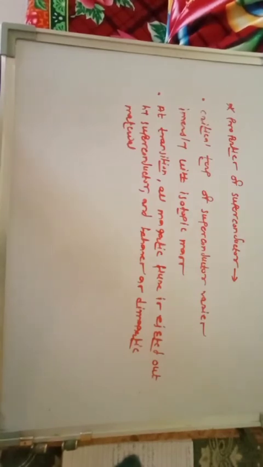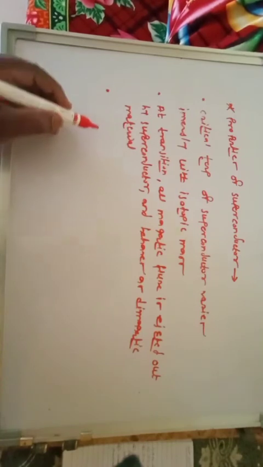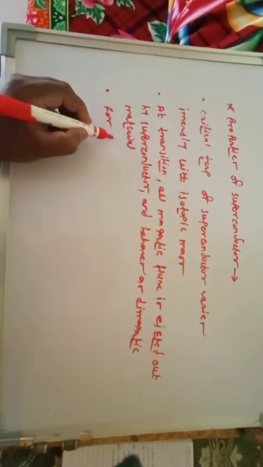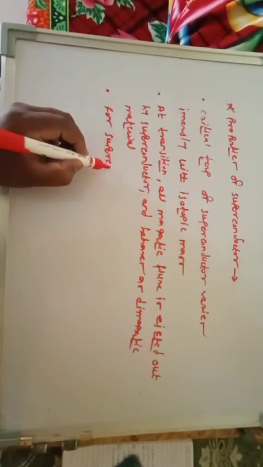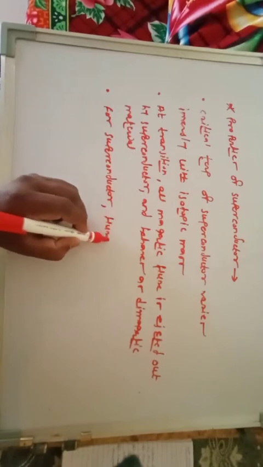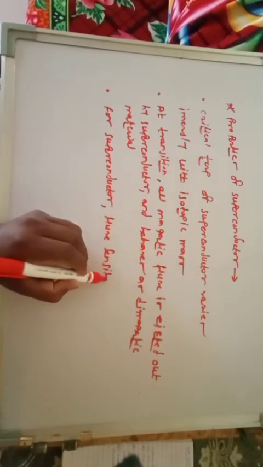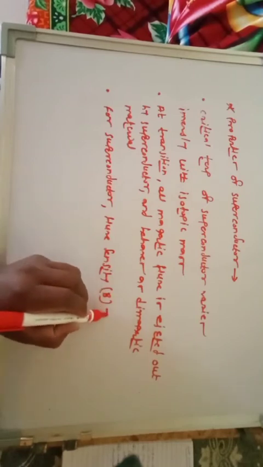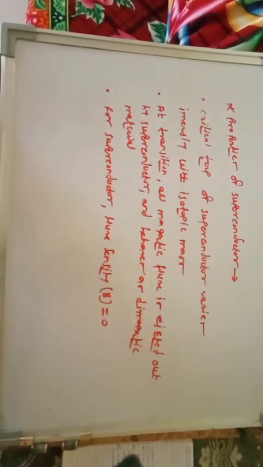For a superconducting material, the flux density, that is B, is equal to 0. This is also an important point: for a superconductor, the magnetic flux density B, capital B, is equal to 0. The magnetic flux density or magnetic lines of force is nearly equal to 0.